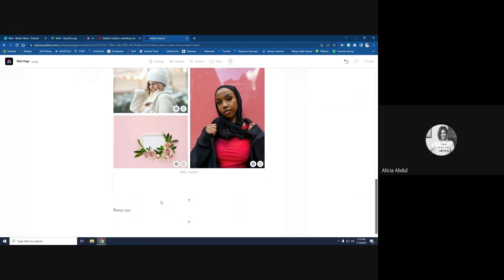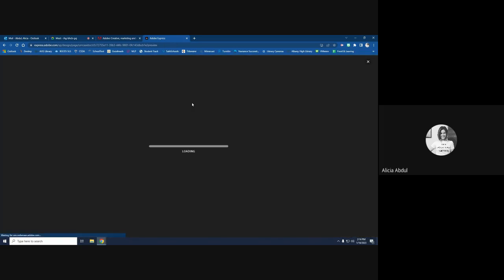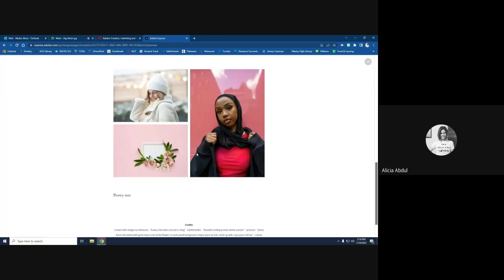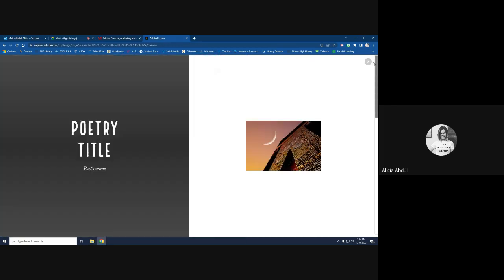At any time, if you want to see what it looks like, you can hit the preview button or the present mode in order to see what that looks like. And there's a little X at the top right-hand corner to close out.